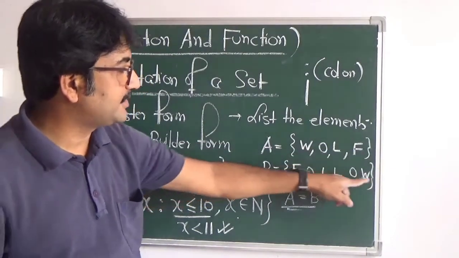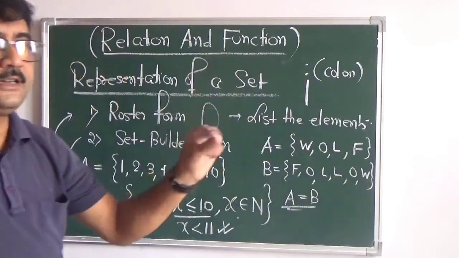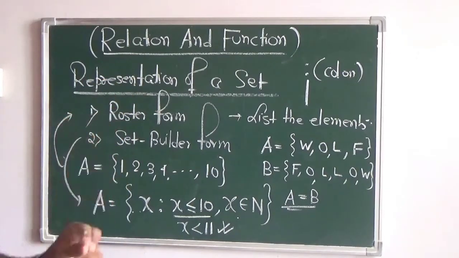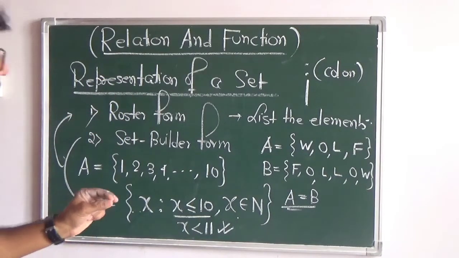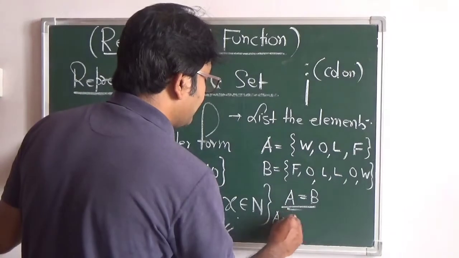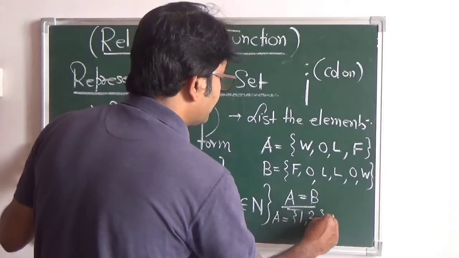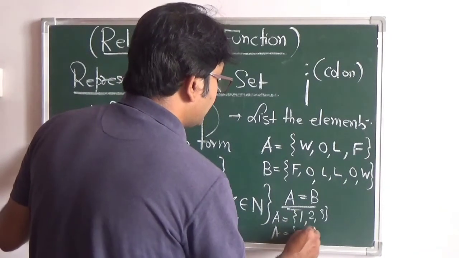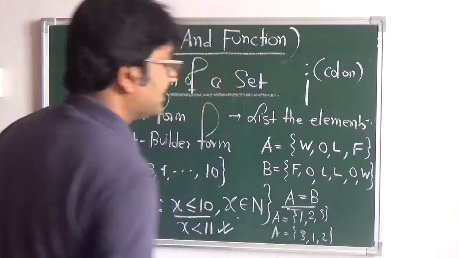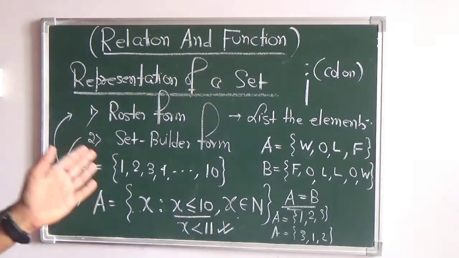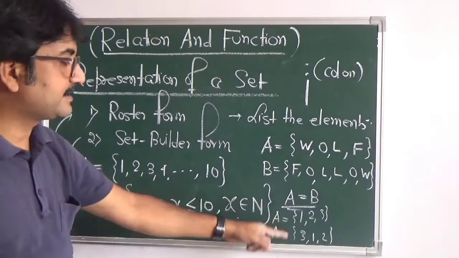W is written here, W is written at the end in the second set. The order of the elements inside a set does not matter. Suppose we write A equals 1, 2, 3 and A equals 3, 1, 2. It doesn't matter in which order you write. If the same elements are present, these two sets are the same set.